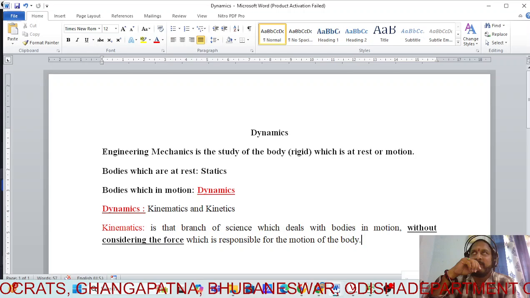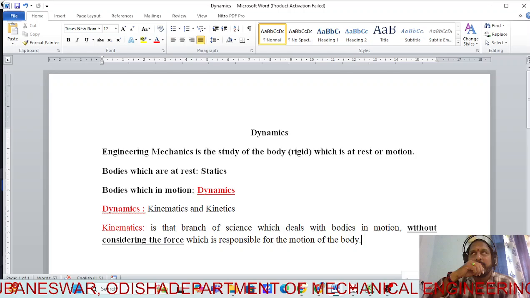Did you get my question? My question is, suppose you are a cricketer, a bowler who is bowling to a batsman, or you are a batsman who is hitting the ball. Are you ever taking into consideration, or are you ever concerned about with how much force you are hitting the ball, or with how much force you are bowling the ball? Are you ever concerned?